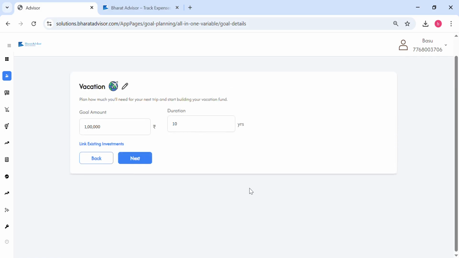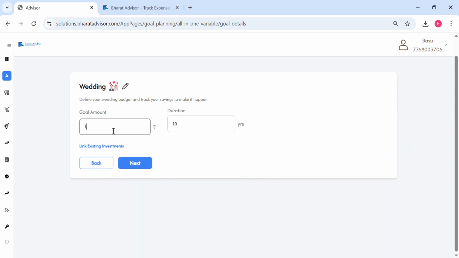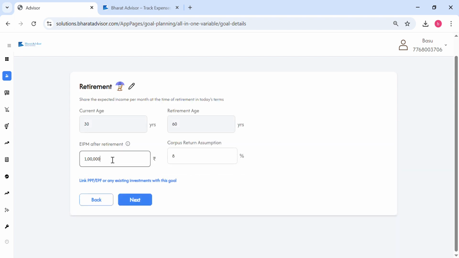Here you can again provide any kind of vacation amount. For example, as a goal, maybe in 8 years you'll require a vacation, and then maybe a wedding, you might need some 25 lakh rupees. I'm just putting in some numbers, maybe after 12 years, whatever. Now 1 lakh, this is the expected income per month. What you will be earning today and what is expected, everything gets calculated in future value terms. Your retirement corpus and everything we calculate accordingly. You can even link your PPF, EPF, or any existing investment with this goal.